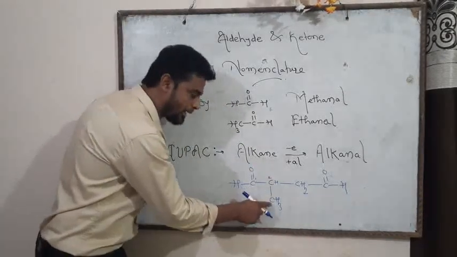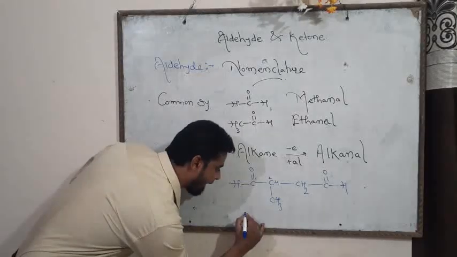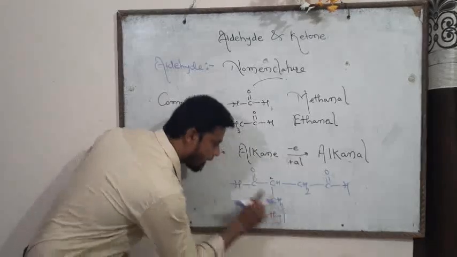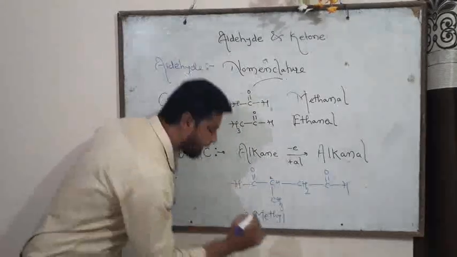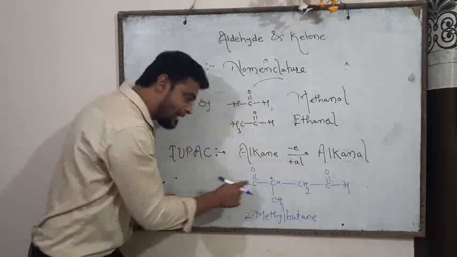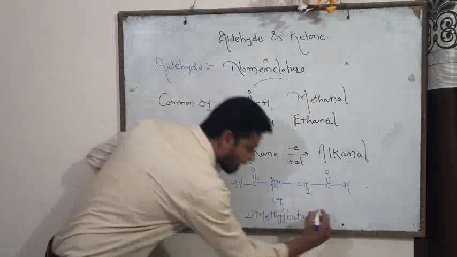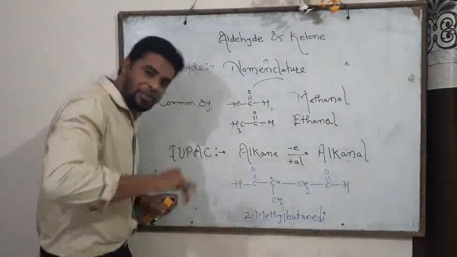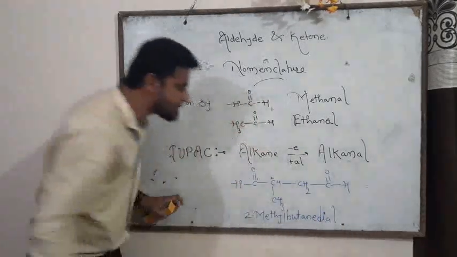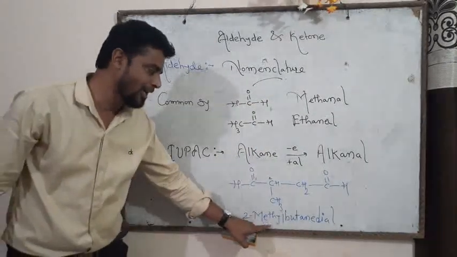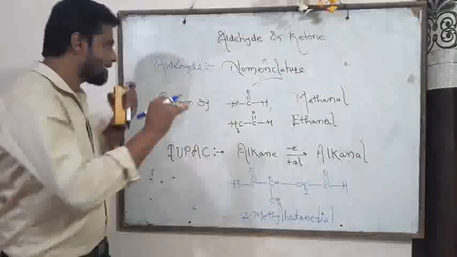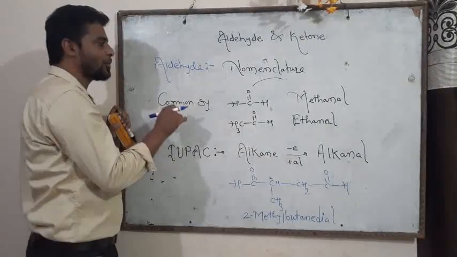As carbon number 2 contains a methyl group, therefore we write 2 methyl. 1, 2, 3, 4 carbon atoms, therefore butane. But as COH is twice, therefore di. And for the IUPAC system, COH is al. And hence the name of this compound is 2-methyl butanedial. Now friend, this is the intro related to the aldehyde.